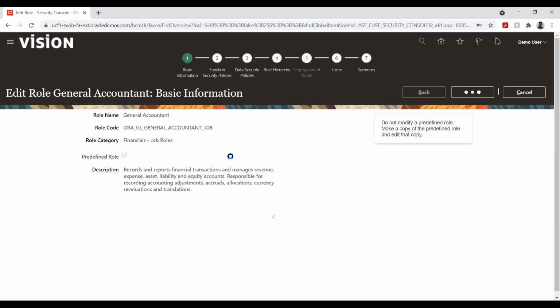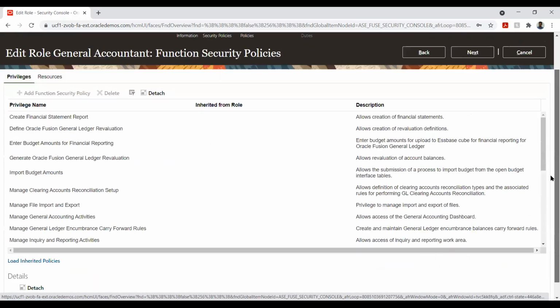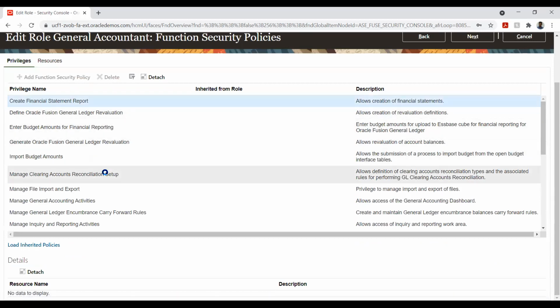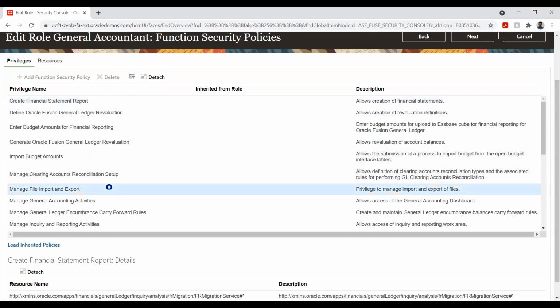And here, if you see, this is where we will give the access to the specific function. Here we have a list of functions and other things like creating the financial statements, the budget and file-based import. All those things are given here. Let's say I don't want to give the option to import the file, so I can simply remove this.